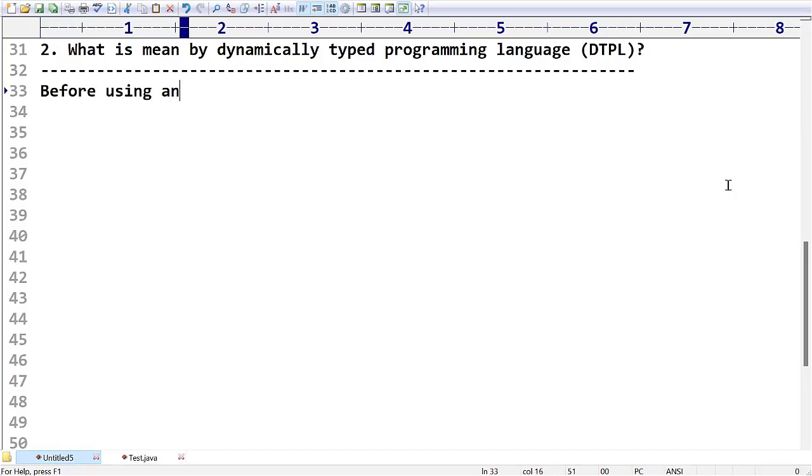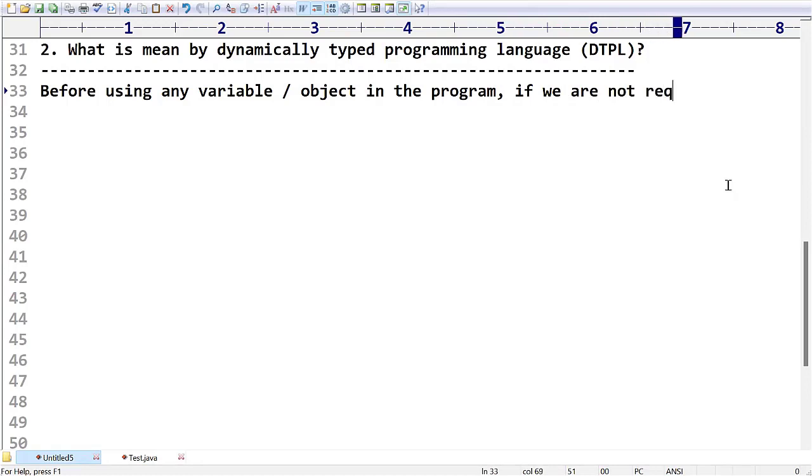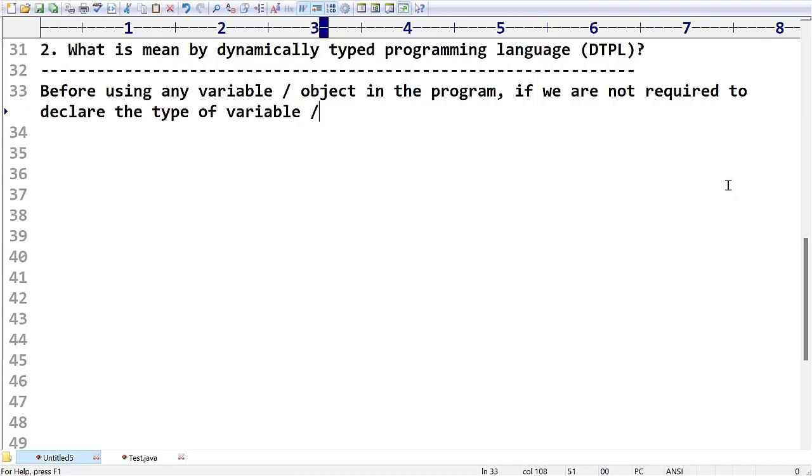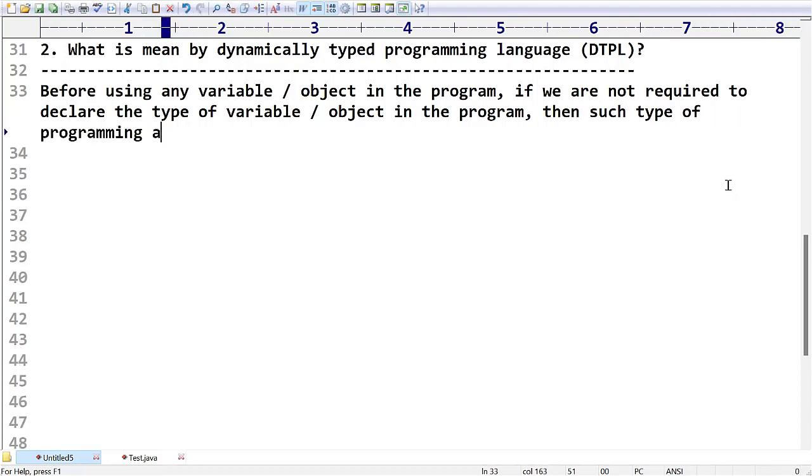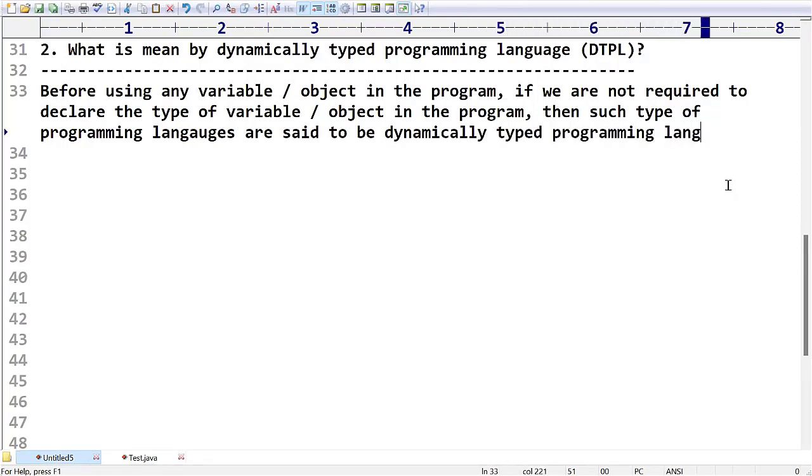Before using any variable or object in the program, if we are not required to declare the type of the variable or object in the program, then such types of programming languages are said to be dynamically typed programming languages. So in short form, DTPL.